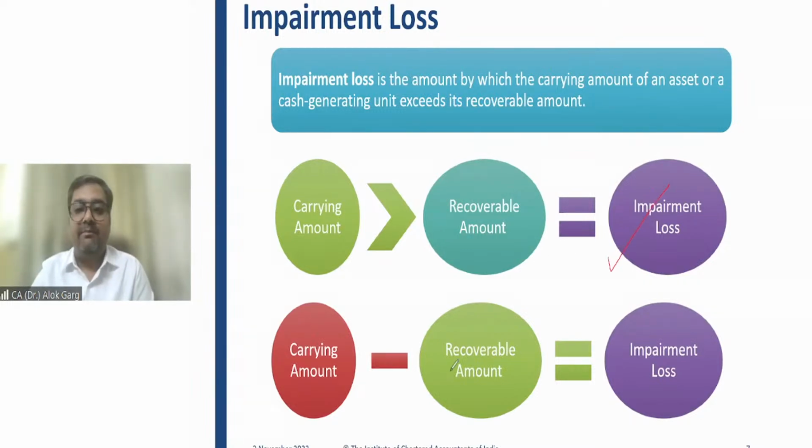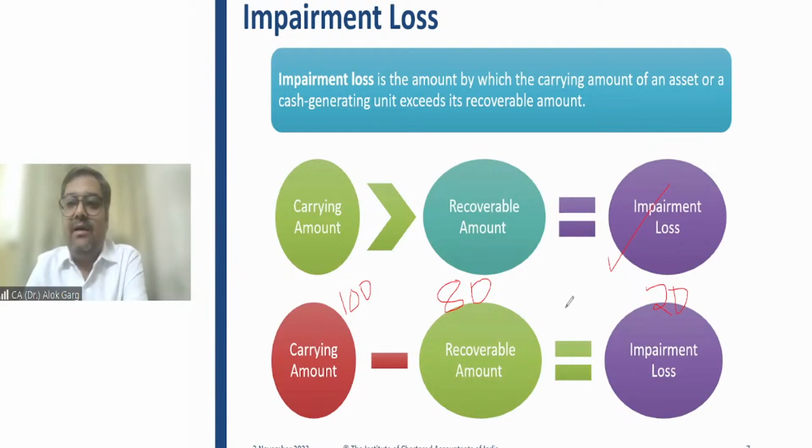And how to compute that impairment loss? Carrying amount, for example, 100 rupees, and 80 rupees your recoverable amount. Okay. Then what is your impairment loss? 20 rupees is your impairment loss. You debit impairment loss in the P&L and credit the asset account. This is the calculation, meaning, definition of impairment loss.